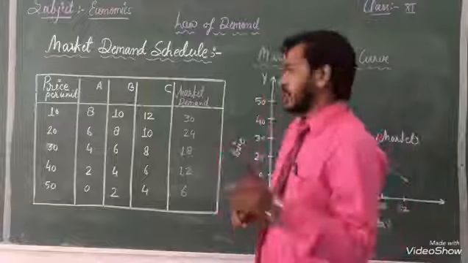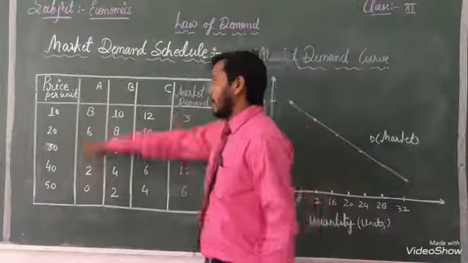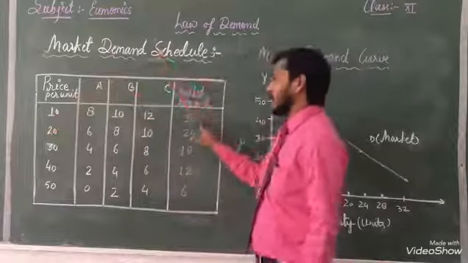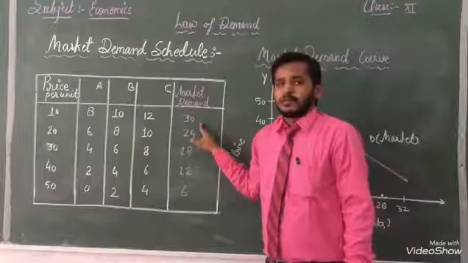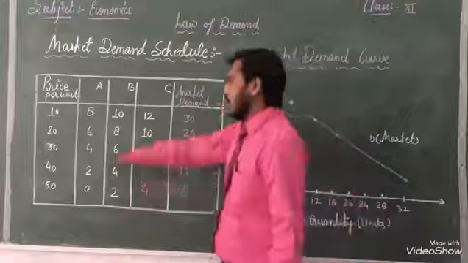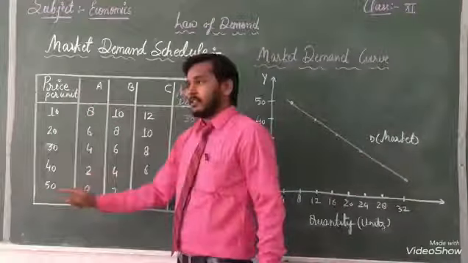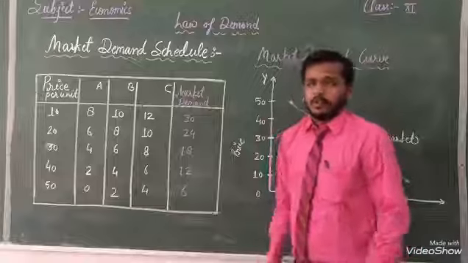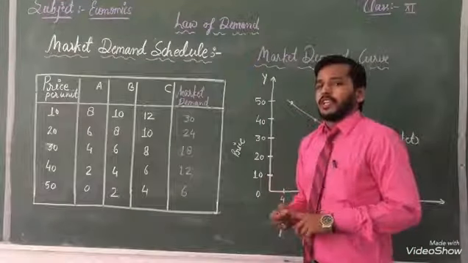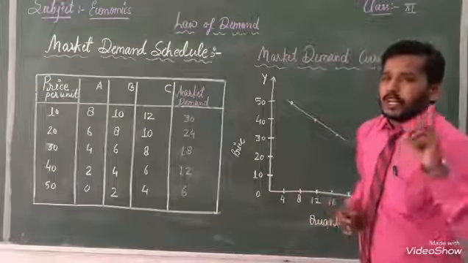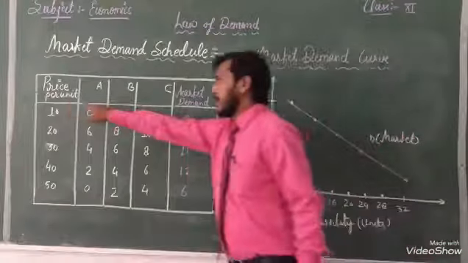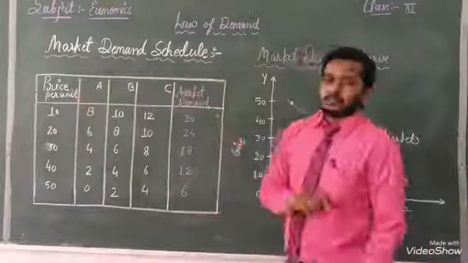Once again you will see when our price is at 10, at that time total market demand is at 30, and when our price is increasing our market demand is decreasing. With the help of that we can know that both are showing a negative relationship between price and demand.